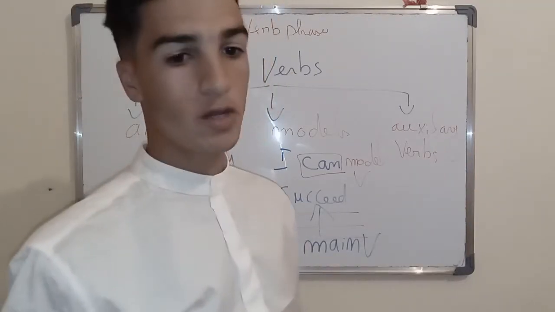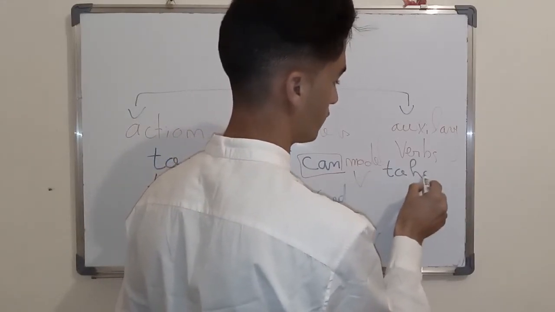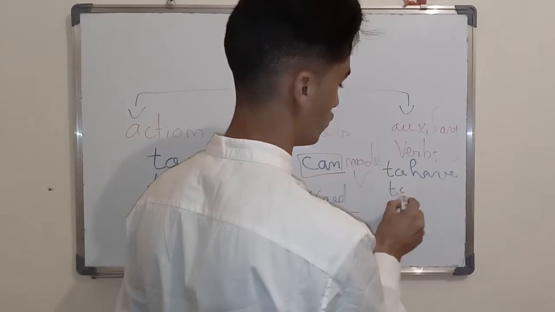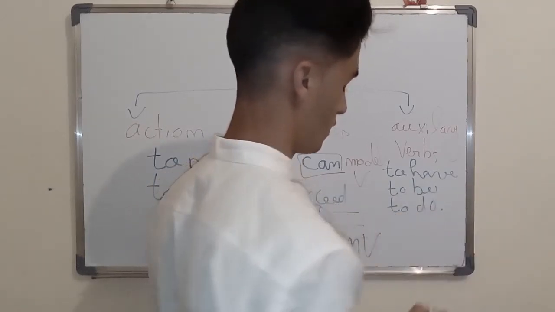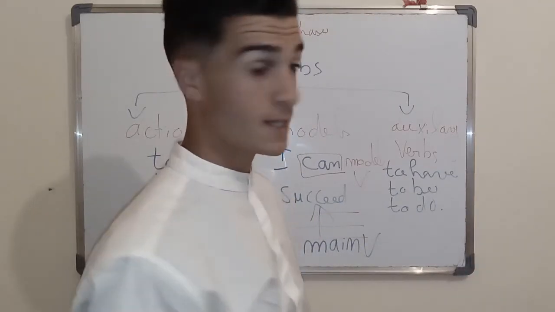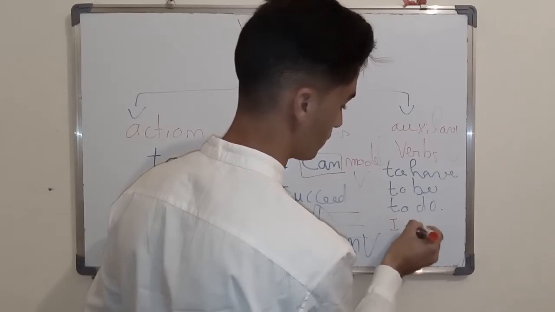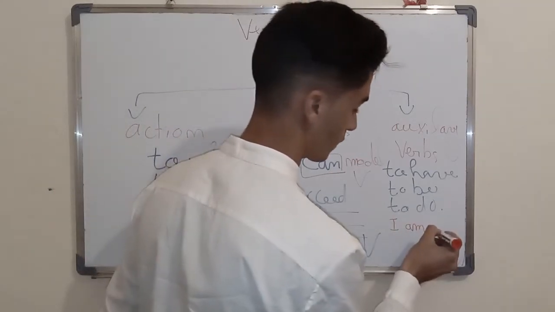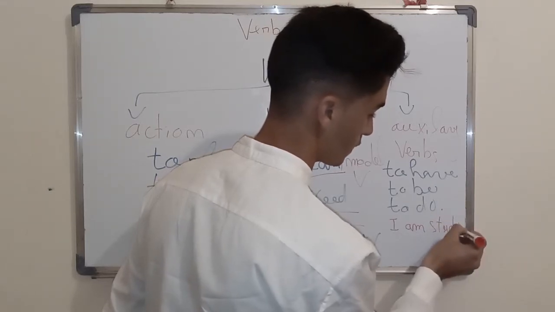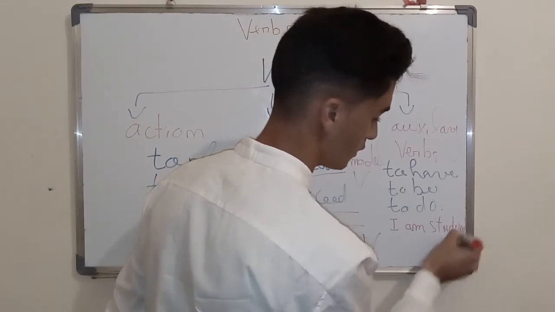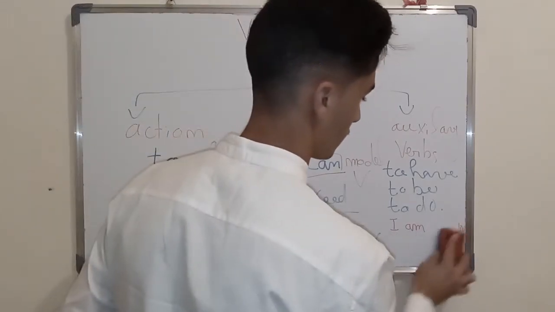When it comes to auxiliary verbs, we have 3 verbs in English. We have the verb to have, the verb to be, and the verb to do. We all agree on that, right? So we have, for example, I am studying. Sorry, it's not clear.